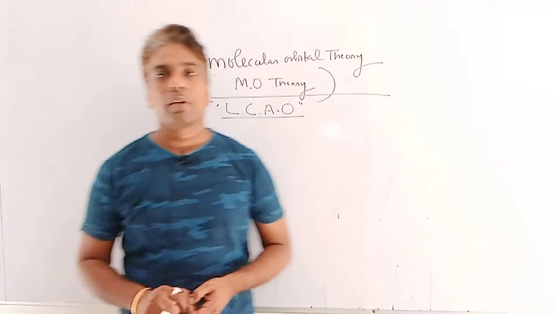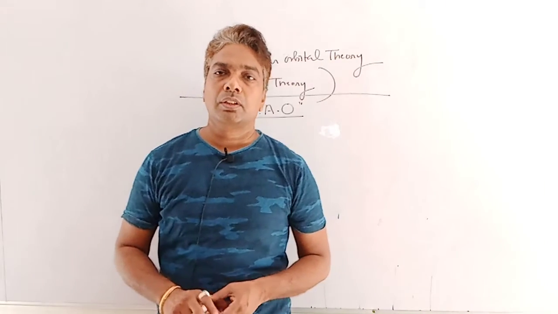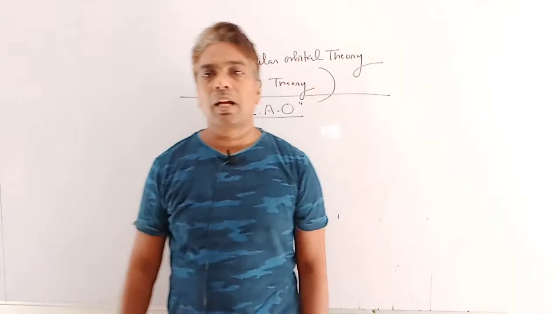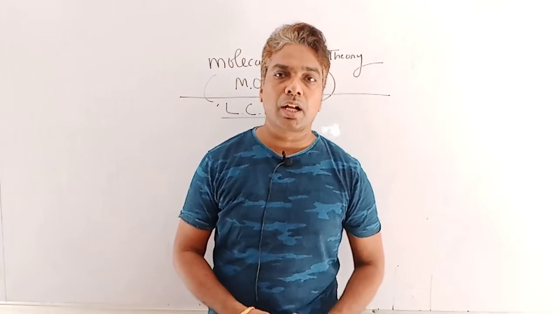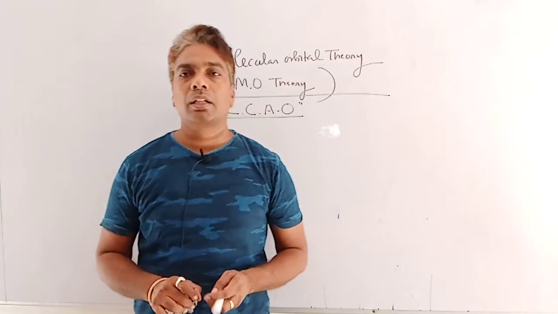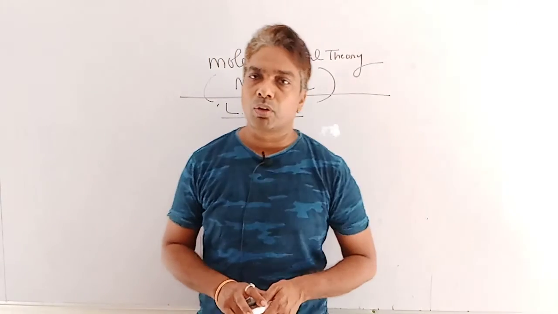According to this theory, after overlapping of atomic orbitals, they split into two different energy level orbitals. One which has greater energy than the atomic orbital is called the anti-bonding orbital, and the other which has lower energy than the atomic orbital is called the bonding orbital.